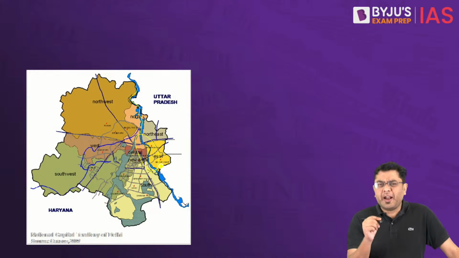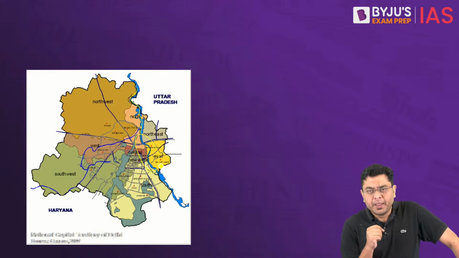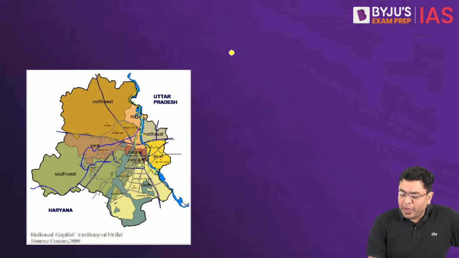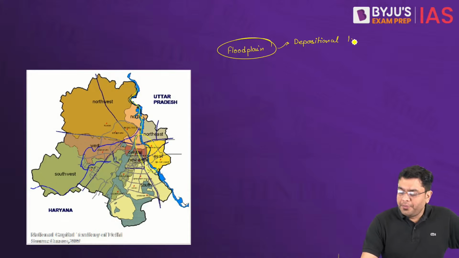So what is a floodplain first of all? When we talk about the Yamuna floodplain, or in general the floodplain of any particular river, what do we mean by a floodplain? Floodplains are depositional features, depositional landforms of rivers.